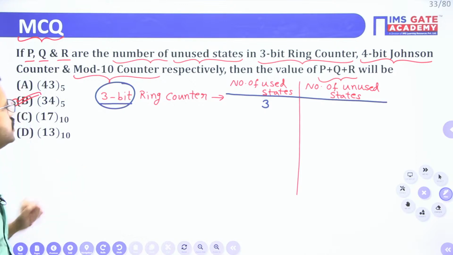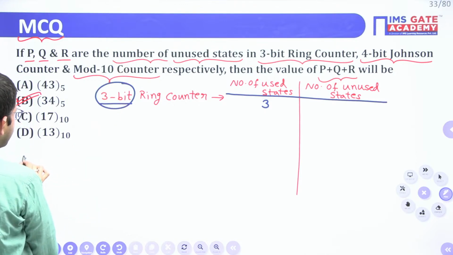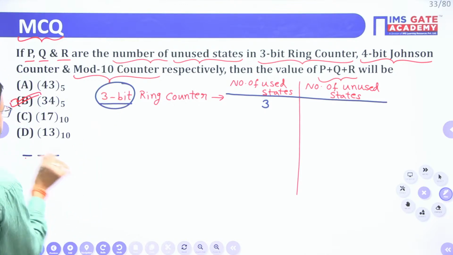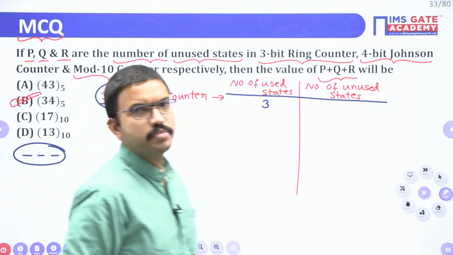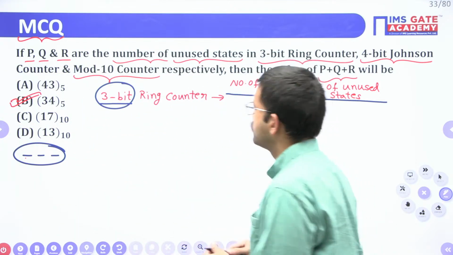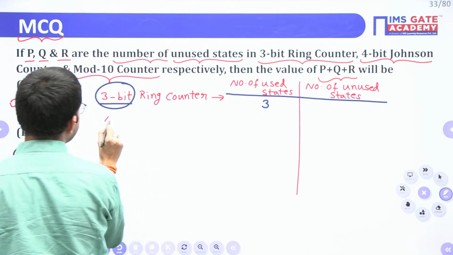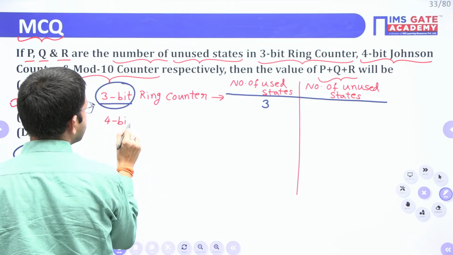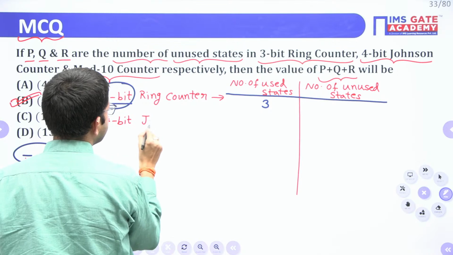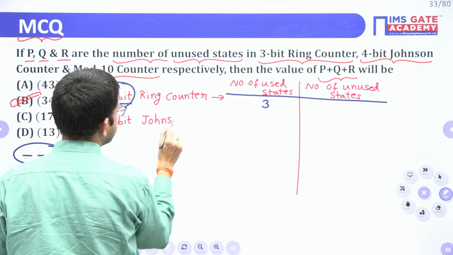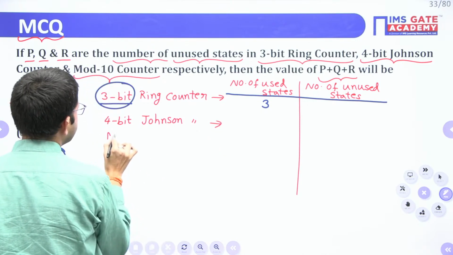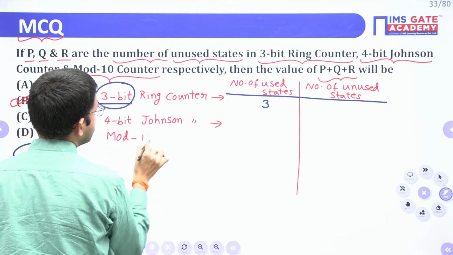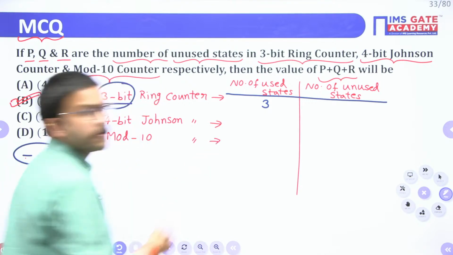But in general, when you are having 3 bits, if you write in terms of zeros and ones, how many combinations will you get?